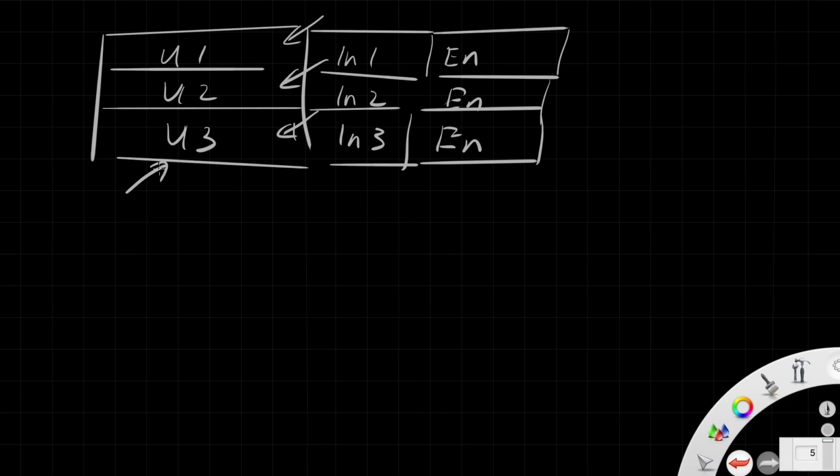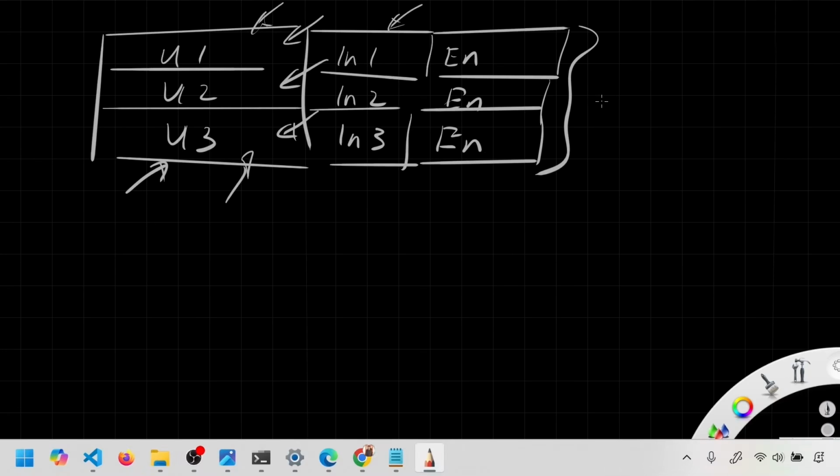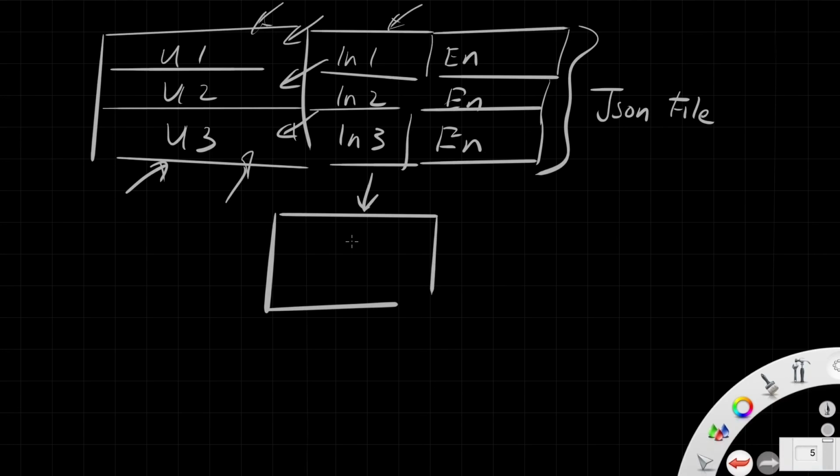So all this has a one-to-many, many-to-many, many-to-one relationship. So an intent can have multiple utterances and multiple entities. So the idea is to have the maximum number of utterances in your training data, all the potential words and sentences your customer can ask you. And what we're going to do is create a JSON file with all these utterances and corresponding intents and parameters, and we are going to give that to the model and train the model like we did before with these utterances and corresponding intent and parameters.